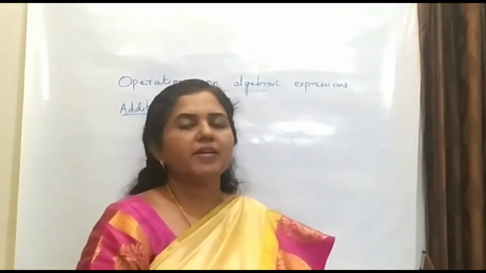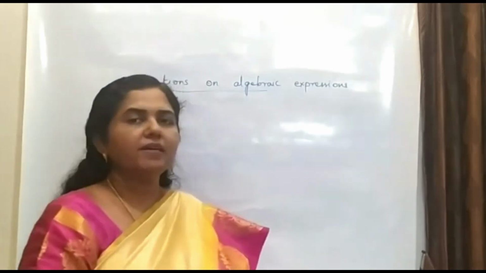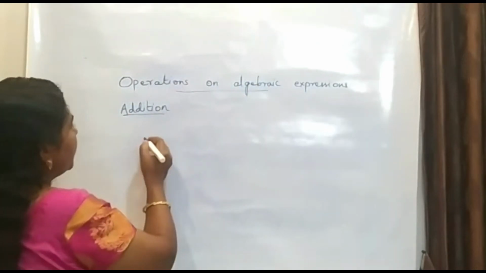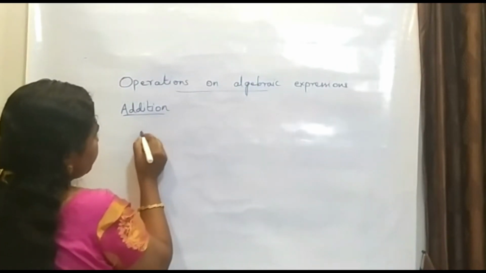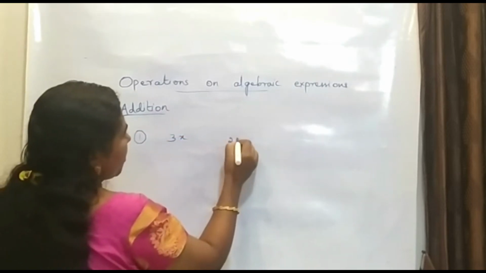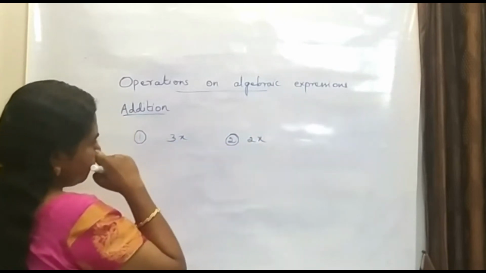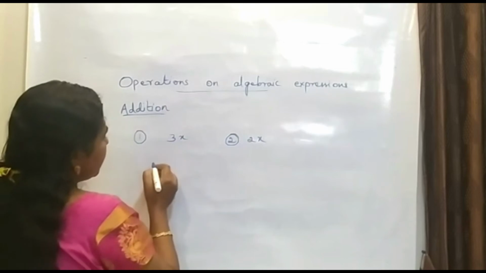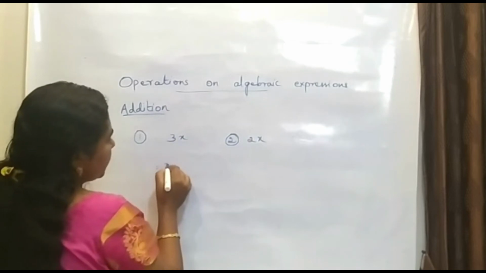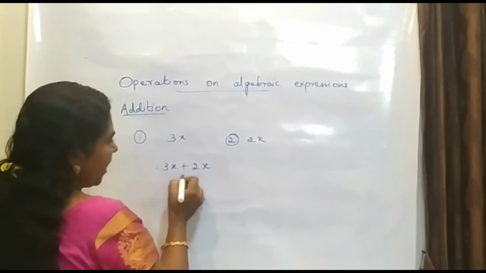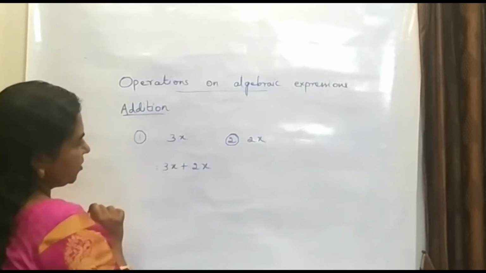First we can start with addition of monomials. Okay, already we have seen monomials. A monomial is an algebraic expression with a single term. So for example, suppose the first monomial is 3x and the second monomial is 2x, and we are asked to add these two monomials. What we have to do is, answer is equal to 3x plus 2x.